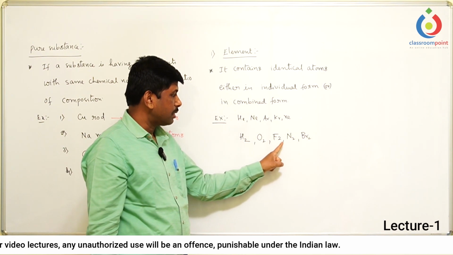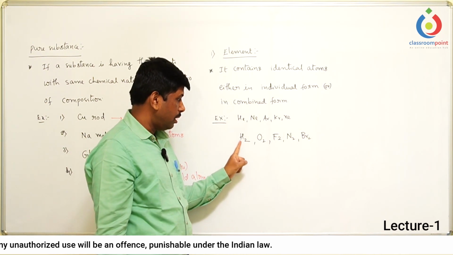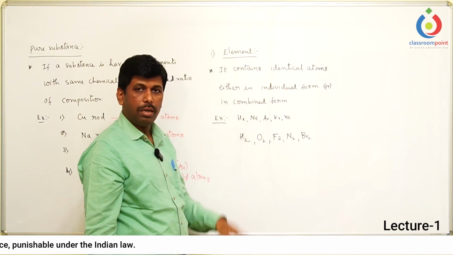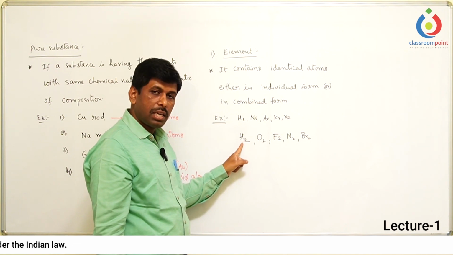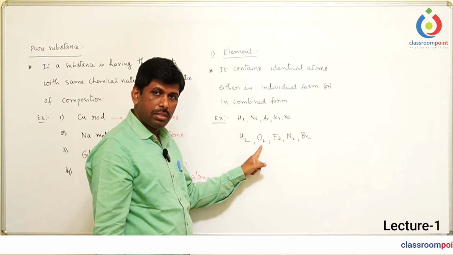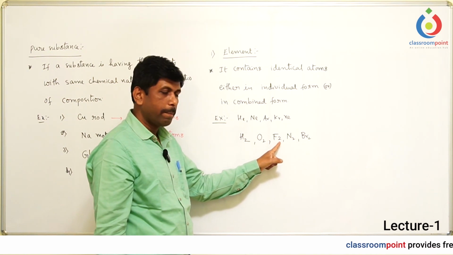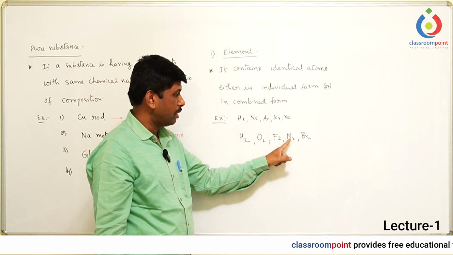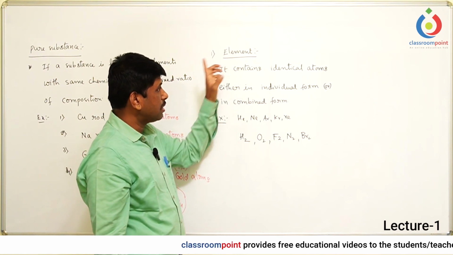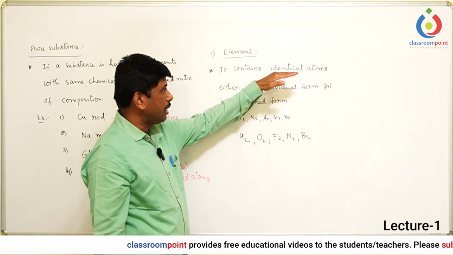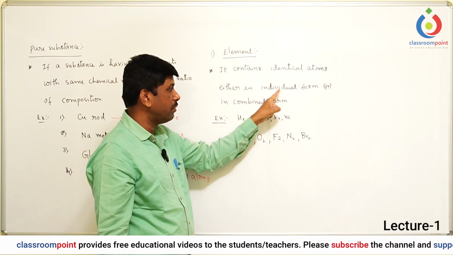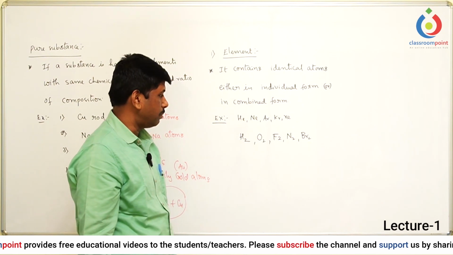So here identical atoms are present, but these identical atoms are not in the individual form. They are in the combined form because there is an attraction between the two hydrogen atoms. There is an attraction between the two oxygen atoms, between the fluorine atoms, the nitrogen atoms, and the bromine atoms. So basically, an element must have identical atoms, and those identical atoms should be present either in the individual form or in the combined form.